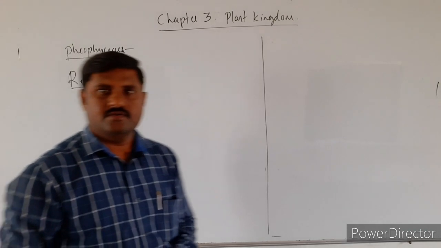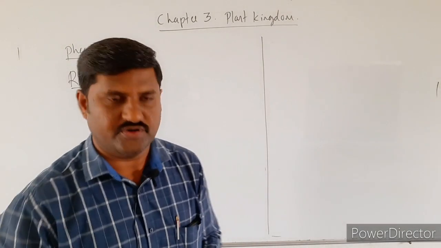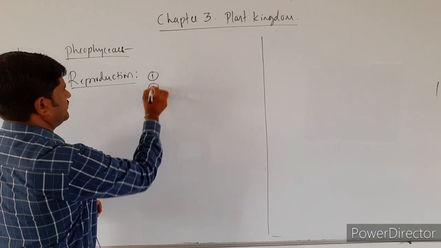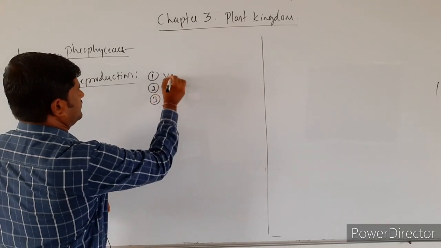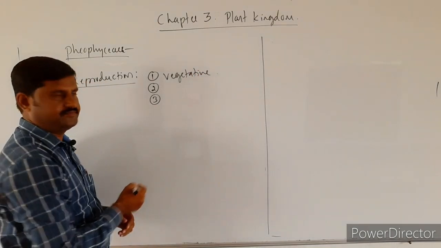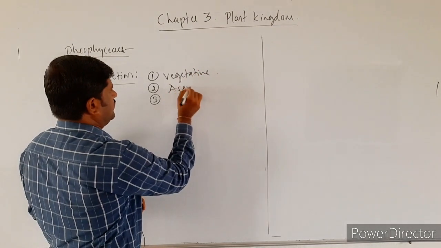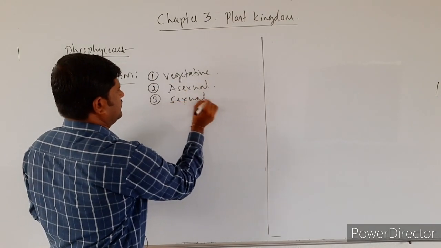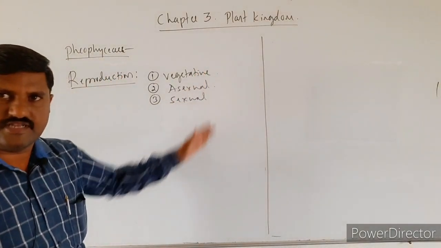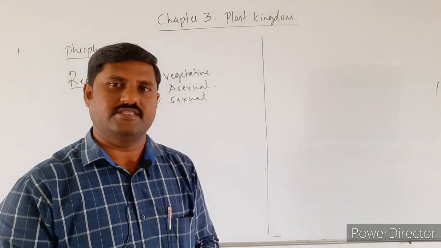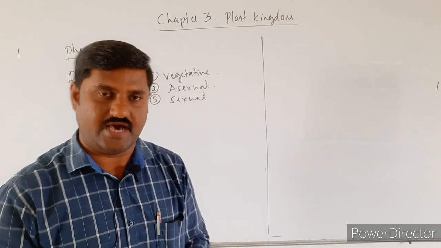Reproduction. So how do these algae reproduce actually? They reproduce by three methods. One is vegetative type of reproduction, an asexual type of reproduction, as well as sexual type of reproduction. These are the three major types of reproduction that are exhibited by these kind of algae, that is brown algae.